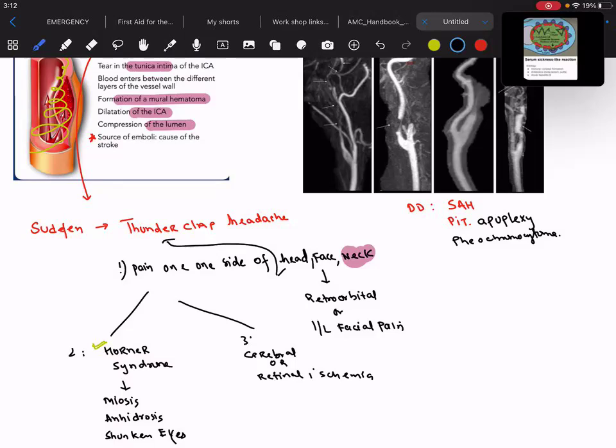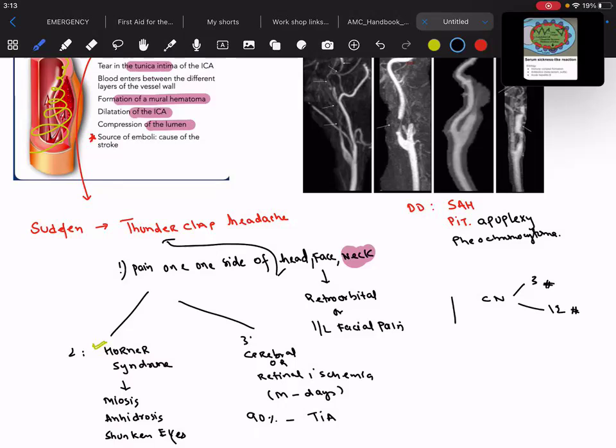Patient will have cerebral or retinal ischemia. It would be from minutes to days, but it will be reversible. 90% of the patients who have carotid artery dissection go with the transient ischemic attack. Other than that, sometimes there is involvement of cranial nerve 3, and sometimes cranial nerve 12 is also involved. So these two cranial nerves are involved in these patients.